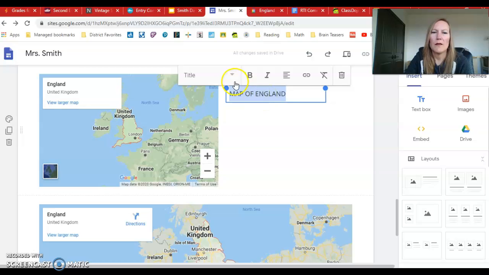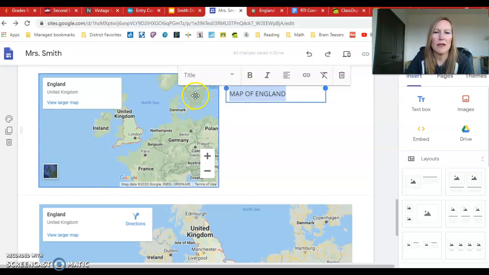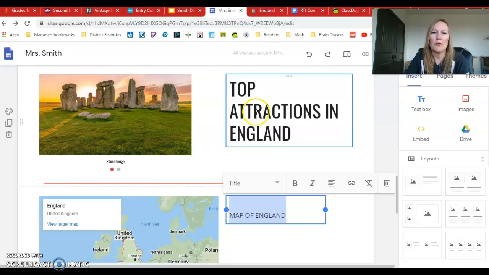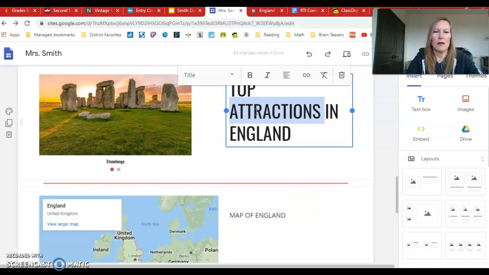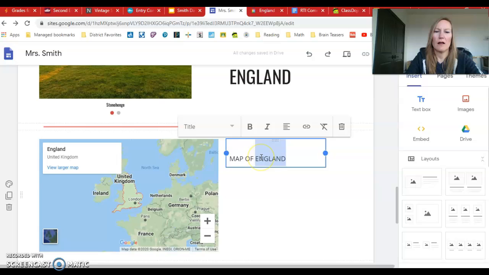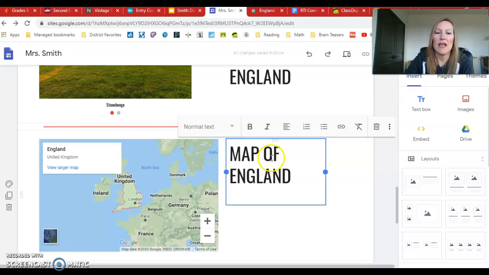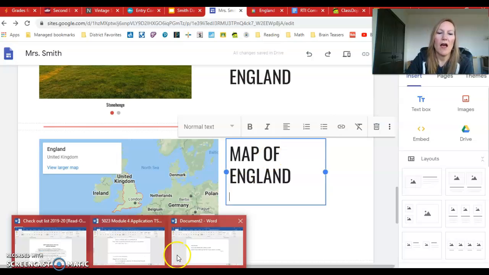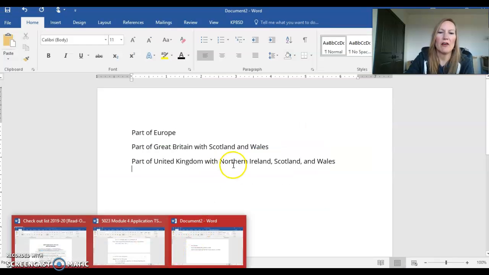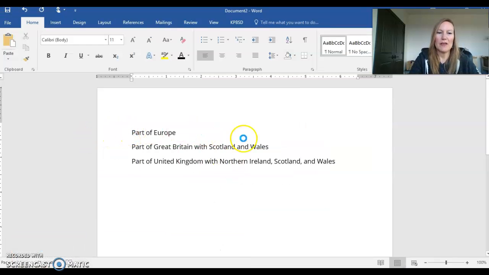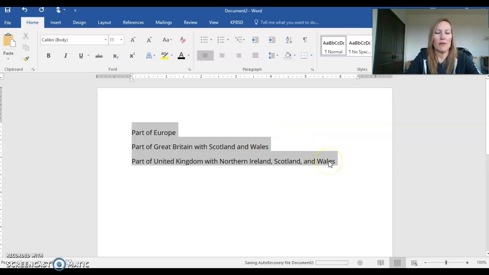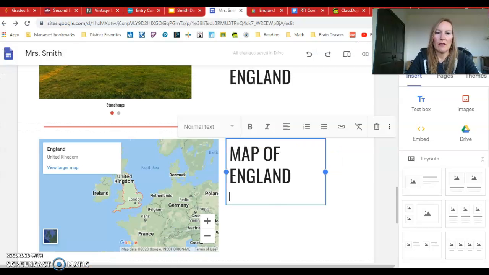All right. I'm going to try to make this a title again. I wonder if I copy that. Yeah, if I paste it down here. There we go. Map of England. Now, I'm actually going to add some other text, some information that I had found already about England, because England is a part of a lot of different groups.